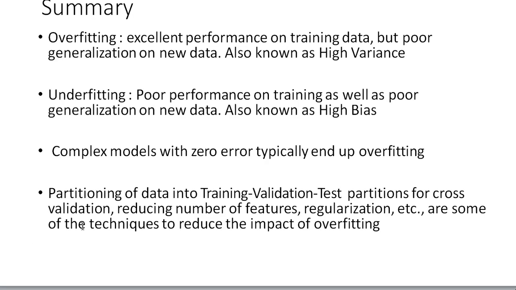So what have we seen here? Overfitting means excellent performance on training data but poor generalization or performance on new data, also known as high variance. Underfitting is poor performance on training data as well as poor performance on testing data, also known as high bias. Complex models with zero error typically end up overfitting. What's the solution? Partitioning of data into train, validation and test partitions for cross-validation, reducing the number of features, regularization, etc. are some of the techniques to reduce the impact of overfitting.